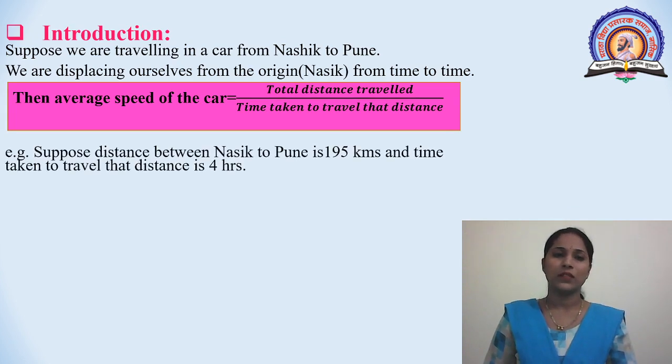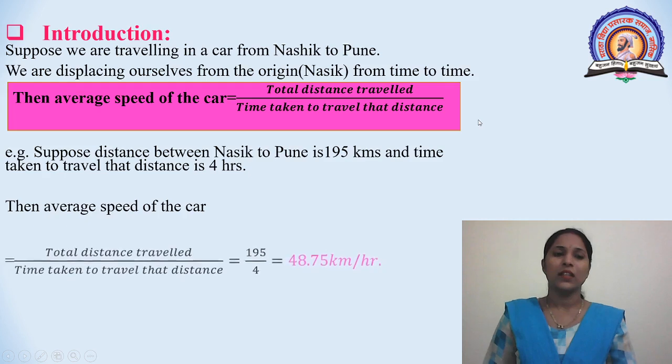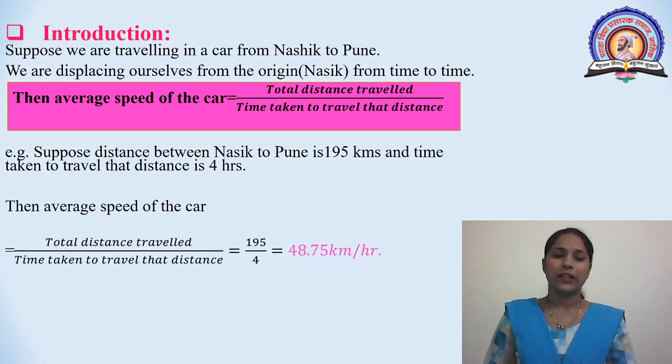For example, suppose distance between Nasik to Pune is 195 kilometers and time taken to travel that distance is 4 hours. Then average speed of the car, by using this above formula, we get total distance travelled divided by time taken, 195 divided by 4, that is 48.75 kilometer per hour is the speed of this car.